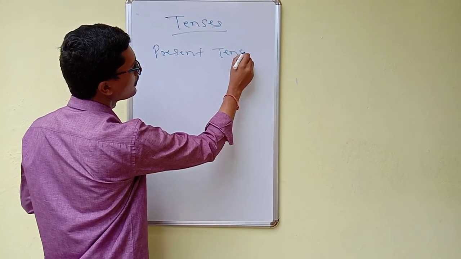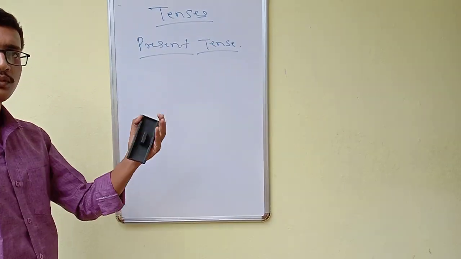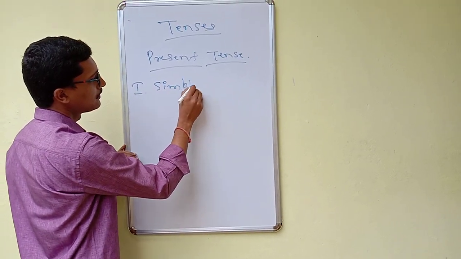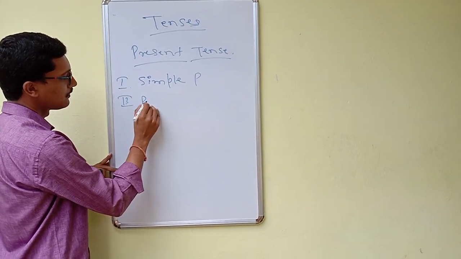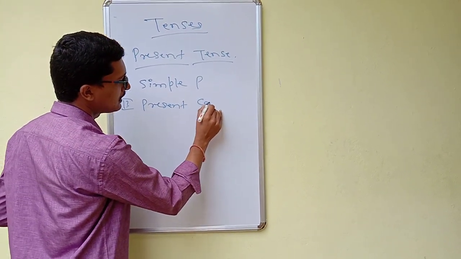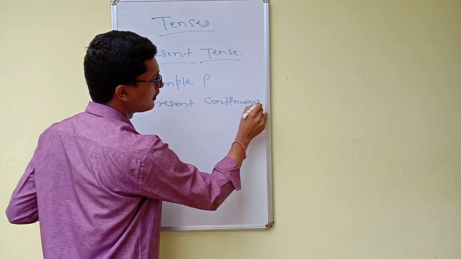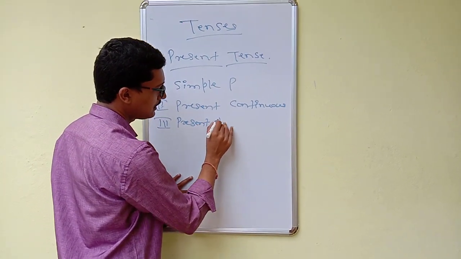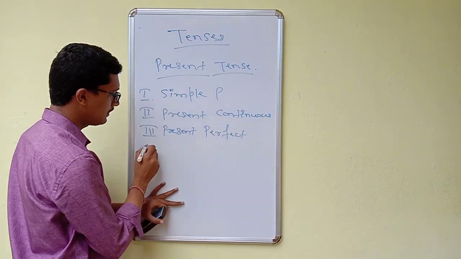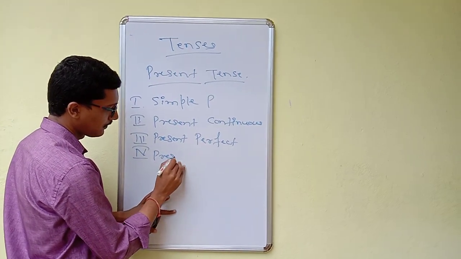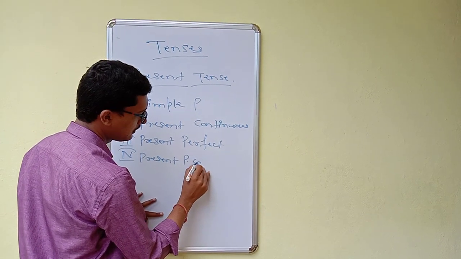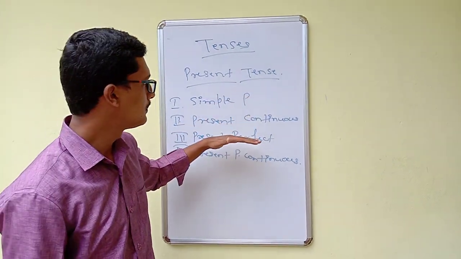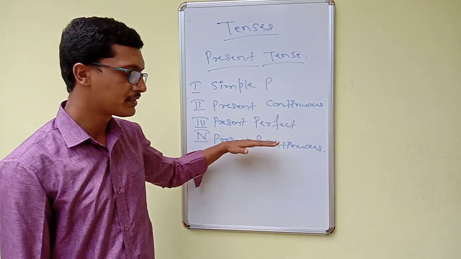present tense. As I said, we have four sub tenses. First one, simple present. Second one, present continuous. Third one, present perfect. And the fourth one, present perfect continuous.